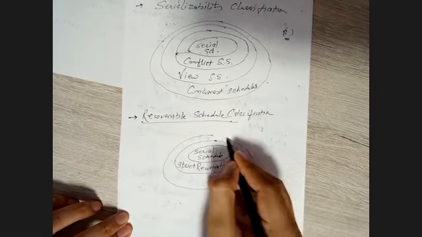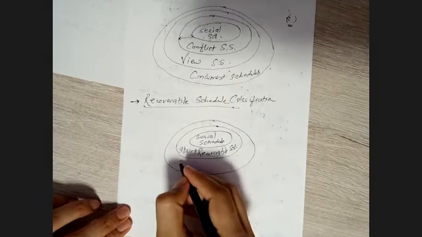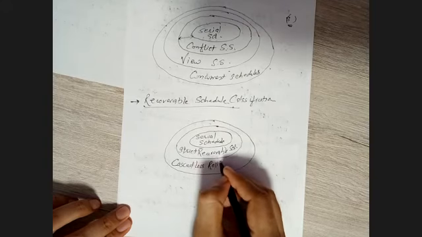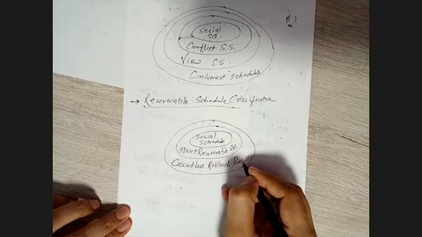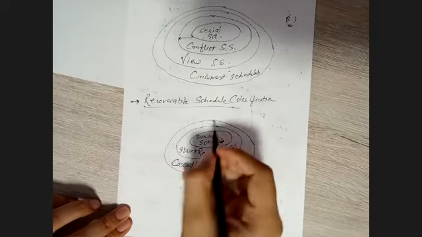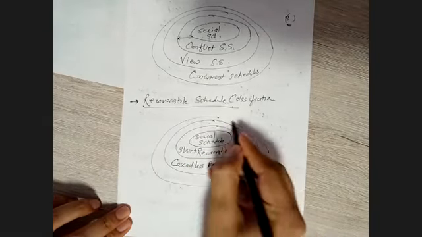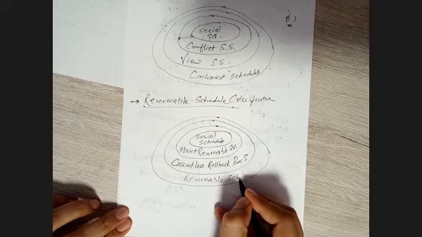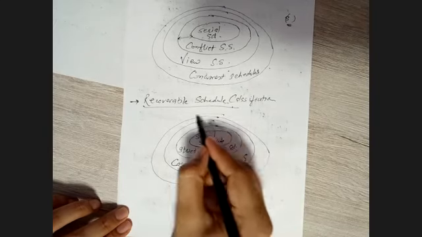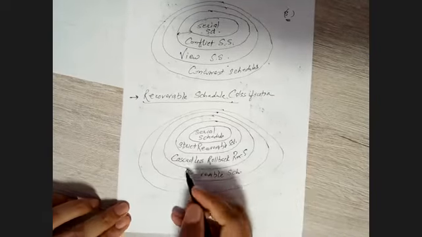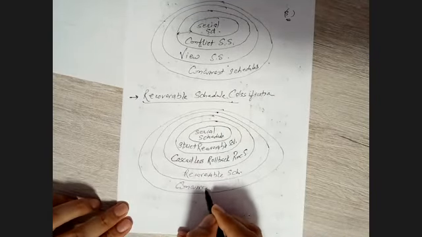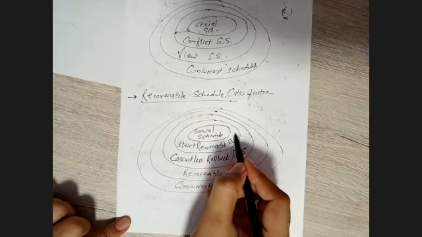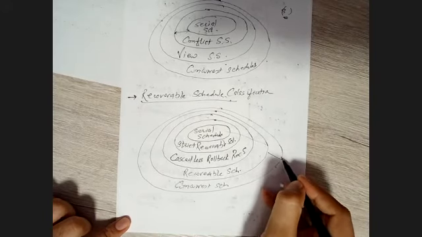After strict recoverable schedules, we have cascadeless rollback. Then comes your recoverable schedule. And the outer category is for your concurrent schedule. See, recoverable schedule. These are all your recoverable schedules. But see, these are your irrecoverable.